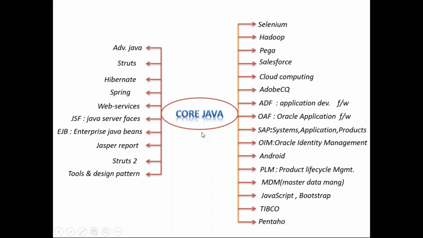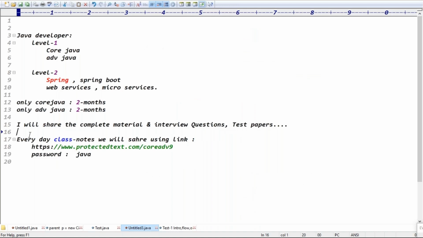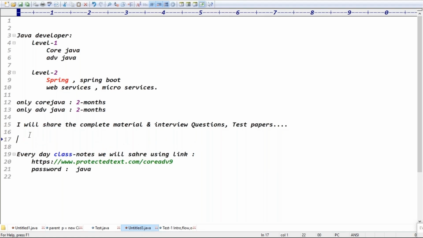Exactly. Coming to the recorded sessions, guys, once you pay the fees and the formalities are completed, every day you will get the recorded session at your email ID. Even if you miss one or two classes, try to check the recorded session and come to the next class. That will be better for you. Every day we will share the recorded session to your email ID.